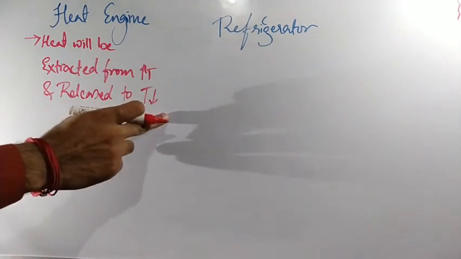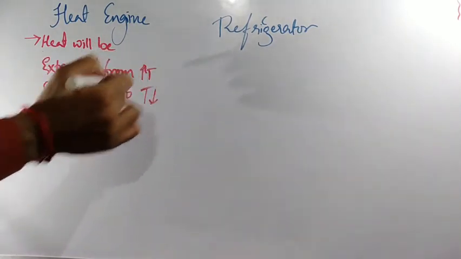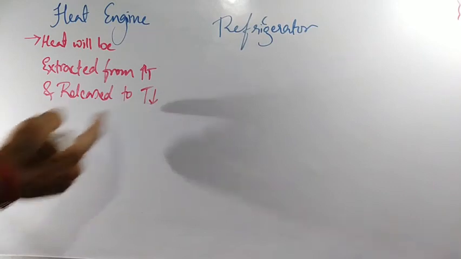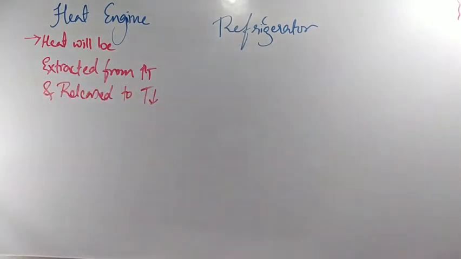In the Carnot cycle, what all we had discussed, heat is extracted from the source which is at higher temperature, and the extra amount of heat is released to the sink, which will be at lower temperature.